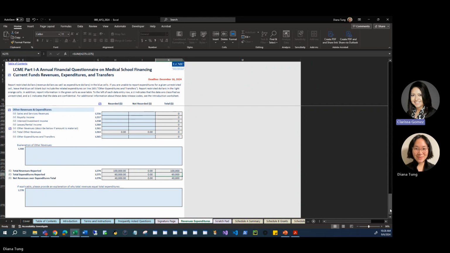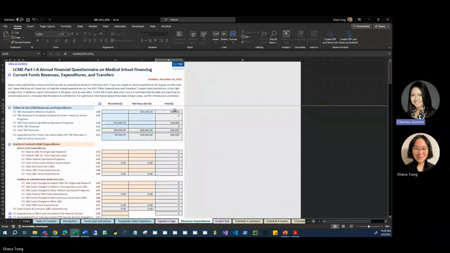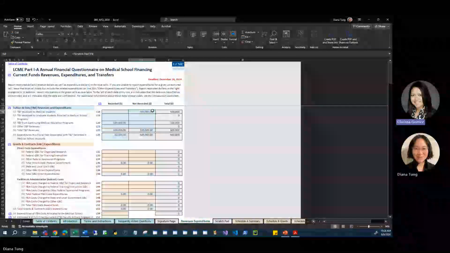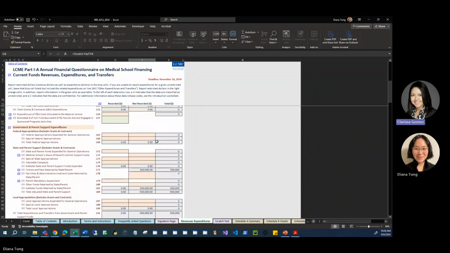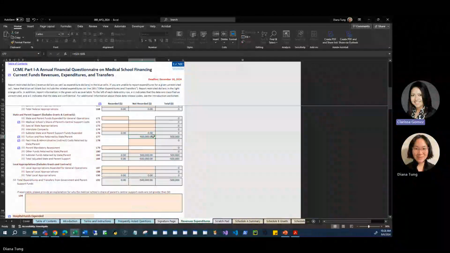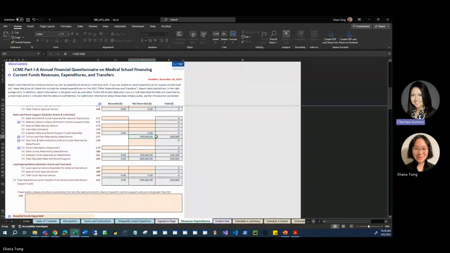This may seem odd, but the reason they do not match is because revenues generated by the medical school were retained by the parent. These revenues are treated as an adjustment to state parent support, and this adjustment is reflected in line 77. As we can see in line 77, $500,000 is tuition revenues. Tuition and fees retained by the parent is automatically entered in the not recorded column of line 77 as an adjustment to state and parent appropriations.